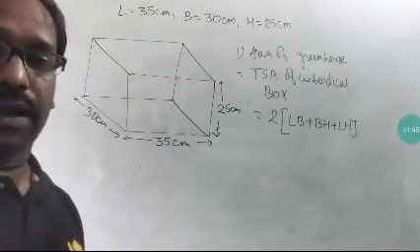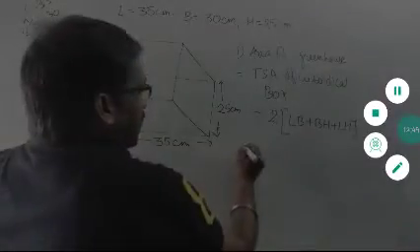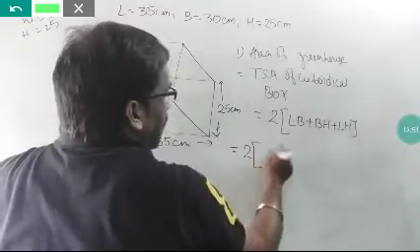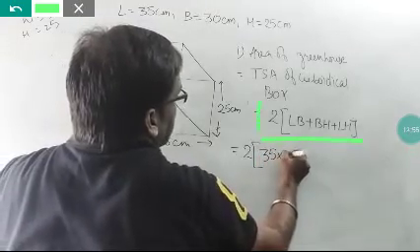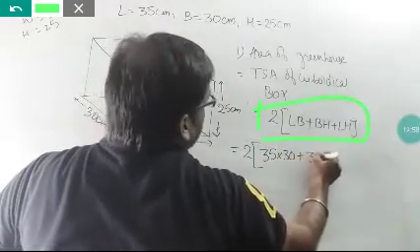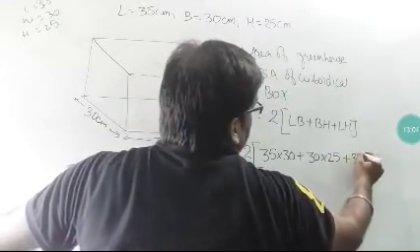So combining them, taking 2 as a common factor, I have written this here. The total surface area is 2 times (length into width plus width into height plus length into height). This is the total surface area of the box. Now I will just put the values in, and the answer will come automatically.